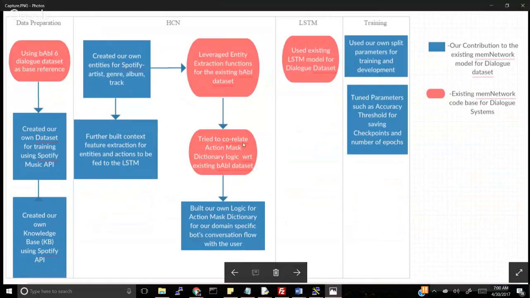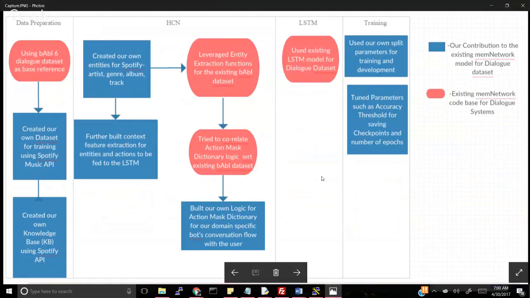Now for the action mask, we tried to correlate the action mask dictionary logic with respect to the existing bAbI dataset. And we used this to build our own logic of the action mask dictionary, which consists of unique action templates. This was specific to our particular domain, and the logic consisted of how the bot would respond according to the user input and what action it would choose.